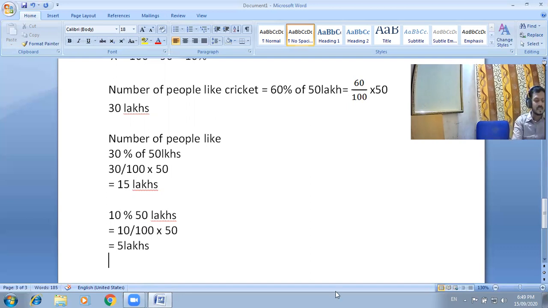So we can cross-check here. 30 lakh like cricket, 15 lakh like football, and the remaining is 5 lakh who like other games. So the total number of persons is 50 lakh. So we can say that our solutions are correct, and after that we can close this video. Why? Because all the questions related to 8.1 are completed.